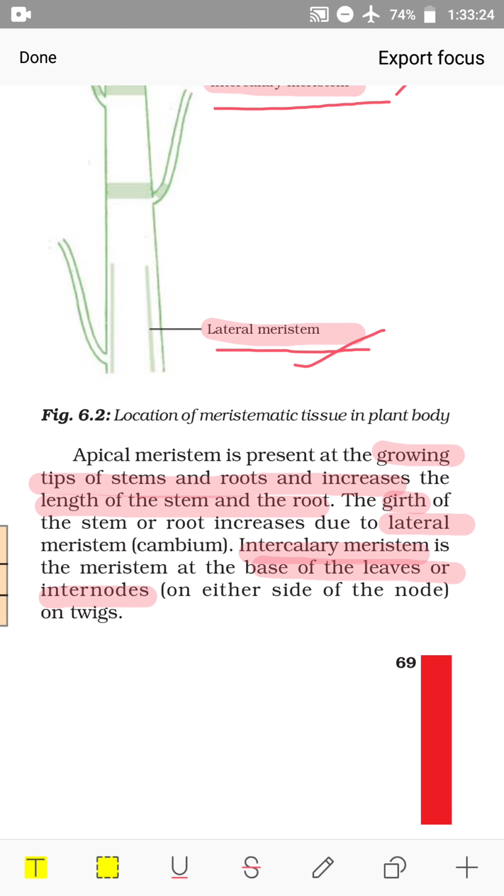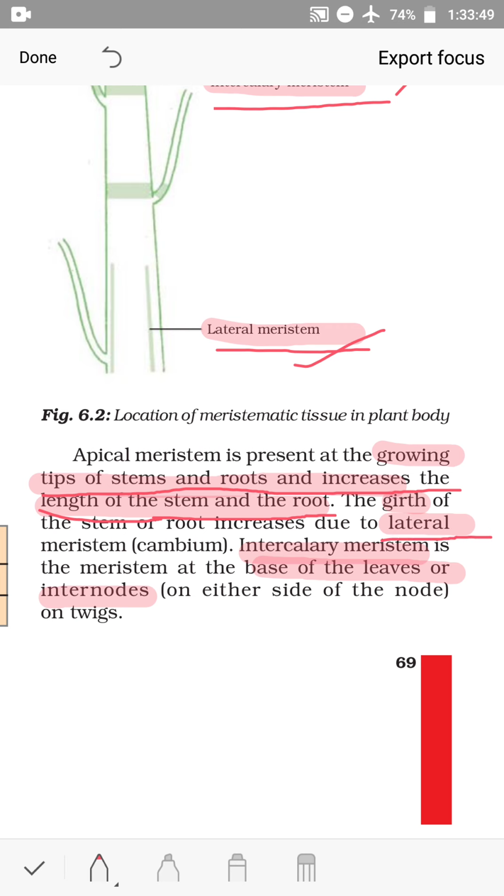Apical meristem is present at the growing tips of stems and roots and increases the length of the stem and root. The girth of the stem or root increases due to lateral meristem. Lateral, that is on the sides where they are situated.